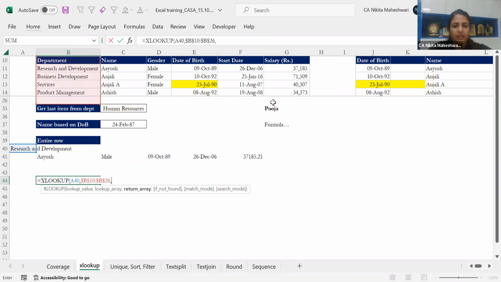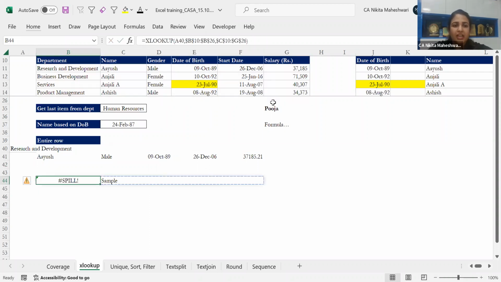This is my return array. It is giving me an option of spill. Basically, what this is doing is taking this formula into five different cells. You already have something in the adjoining or the next cell, so because of that, it will not give me the entire thing. It will just give me the spill function. As soon as I deleted it, it is giving me the formula.